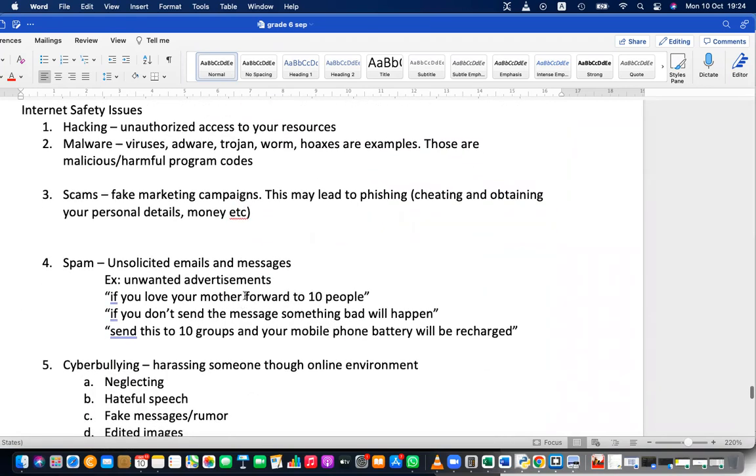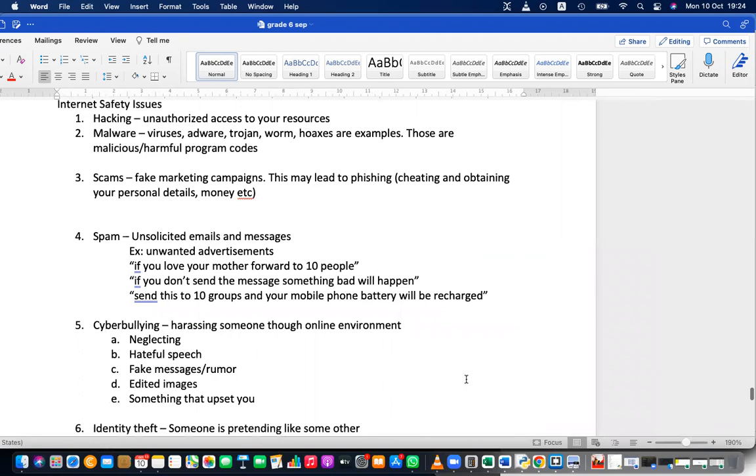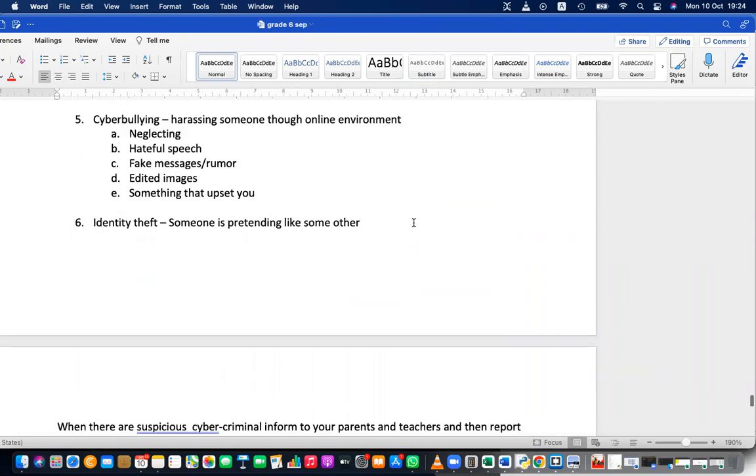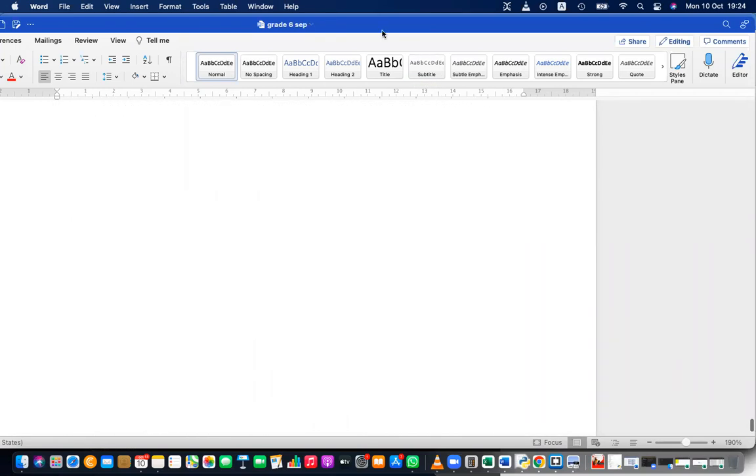Okay, then the next thing is safety issues of the internet. When we are using the internet, we have to think about the safety of ourselves and our computer and devices. Okay, without looking at this, can you tell me what are the issues that we face when we are accessing the internet? So what are the main issues? Can anybody remember? Can you tell me? So these are general. When accessing the internet, what are the problems that you need to face?